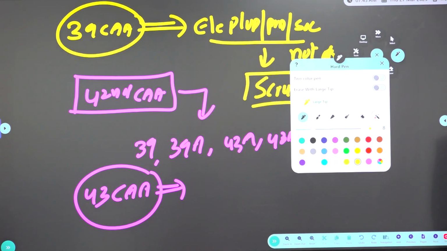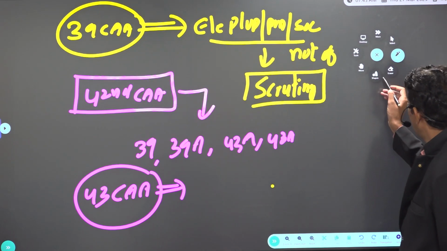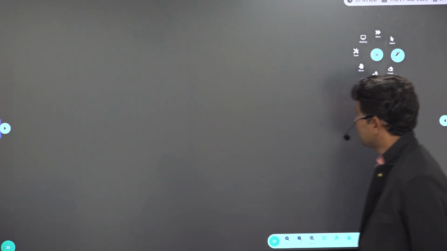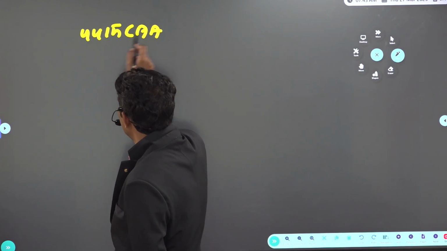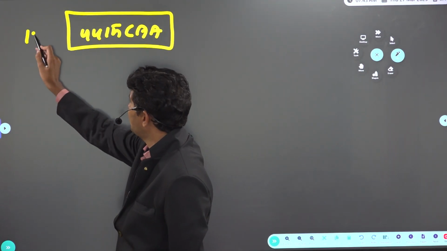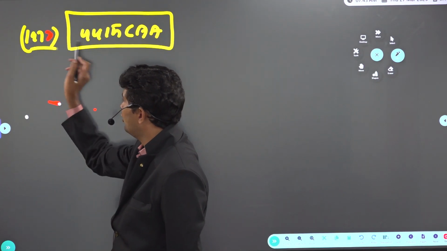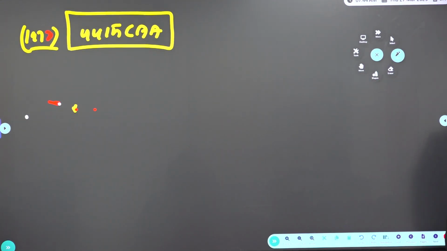Again, the 44th CAA. The 44th CAA is important for us. Look at the time frame: 1978, meaning the national emergency is almost over. In the 44th CAA, one of the important changes is that the term internal disturbance was replaced with armed rebellion.